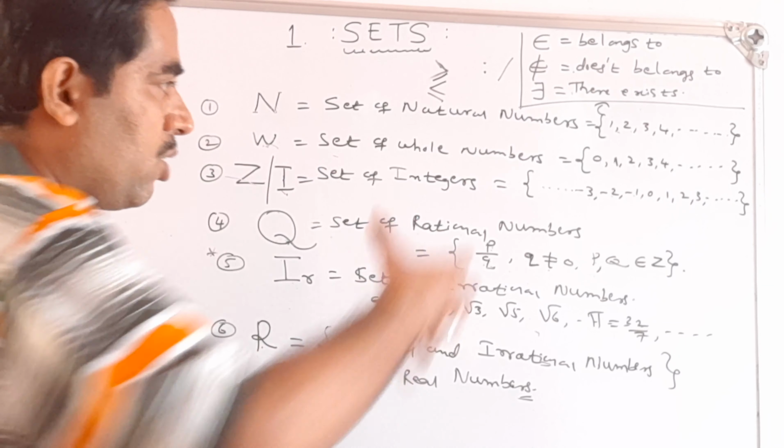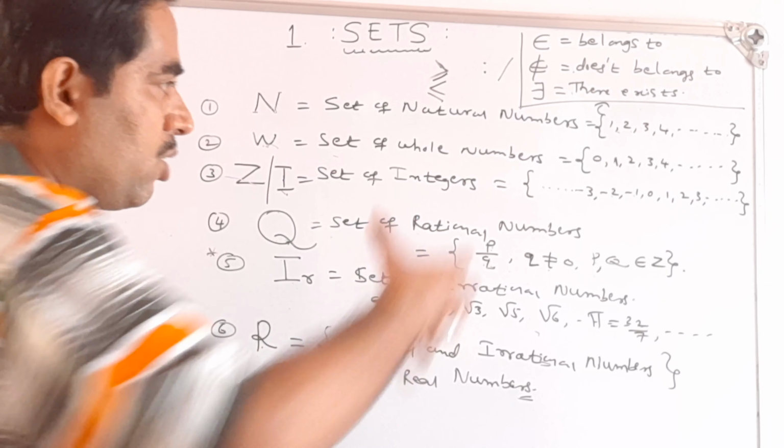So a collection of well-defined objects is called a set. What we write inside the set are called members or elements of the set. We usually denote sets by flower brackets. So how many types of sets do we have? We have 6 types of sets.